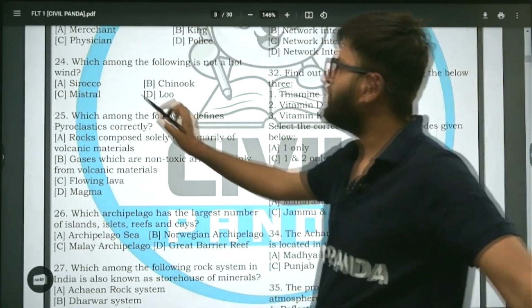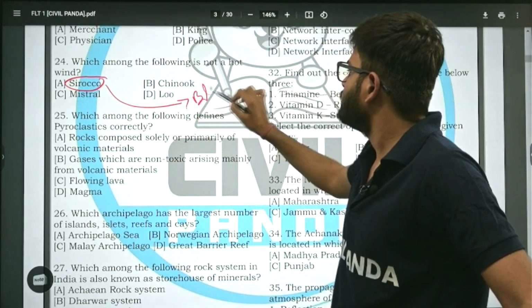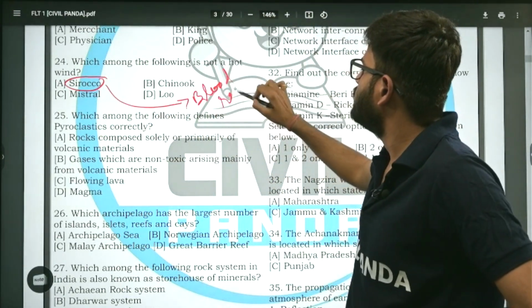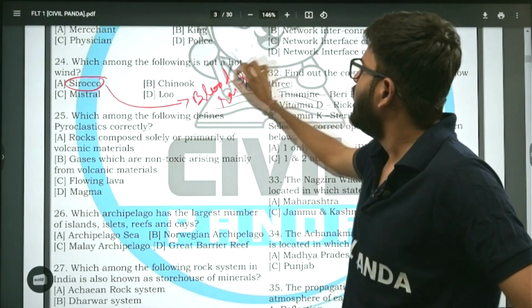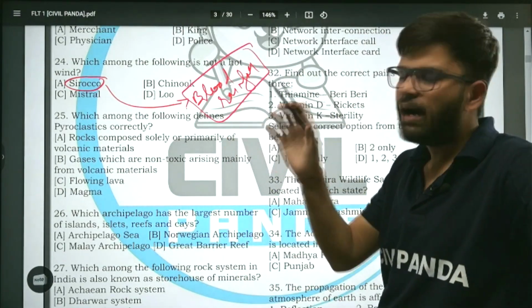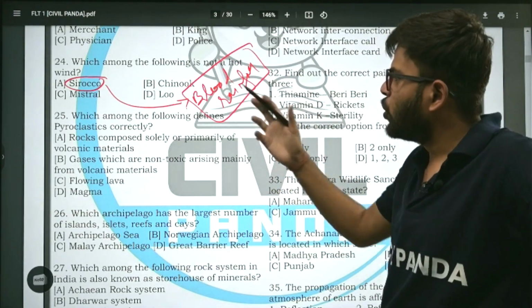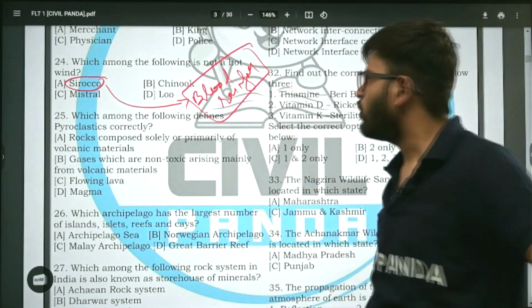That is why Sirocco is sometimes connected to blood rainfall. हल्की रेडिश नेचर होता है. Sirocco is related to blood rainfall.